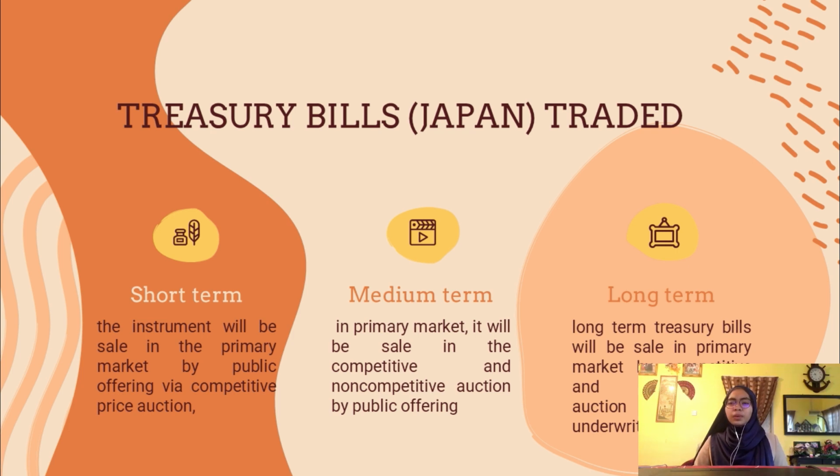So for the super long term in the primary market, the 15-year will be sold by public offering via Dutch style yield auction. For 20-year, it will be sold in public offering via competitive price auction, and for 30 years, in public offering via Dutch style yield auction.